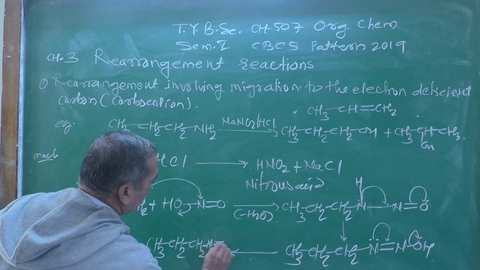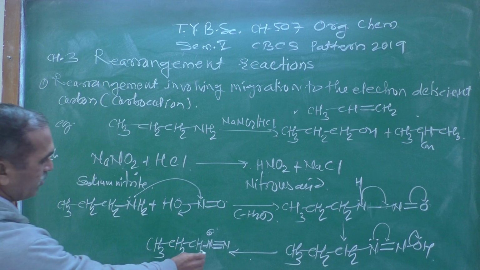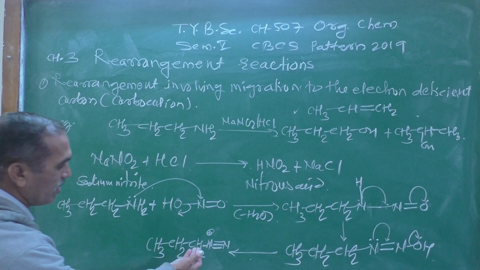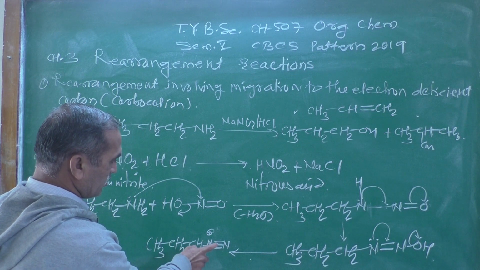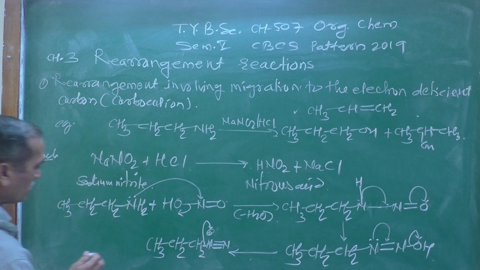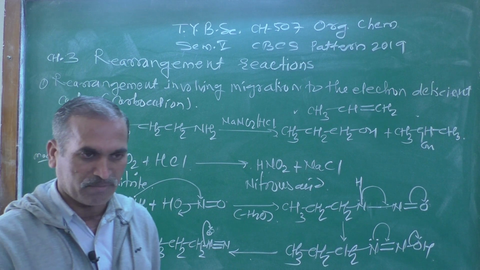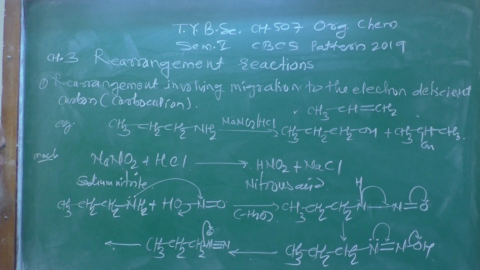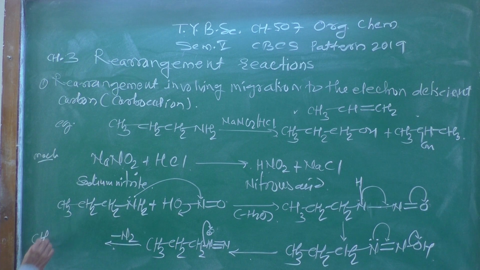CH2, N, then triple bond N. A positive charge comes on the middle nitrogen atom because it exceeds its usual bonding. Generally nitrogen has 3 bonds, but here 3 and 1 is 4. Now the driving force behind it is that the nitrogen molecule is very stable, so it goes into the atmosphere. So there is an elimination of N2, and we get CH3, CH2, CH2 with a positive charge.